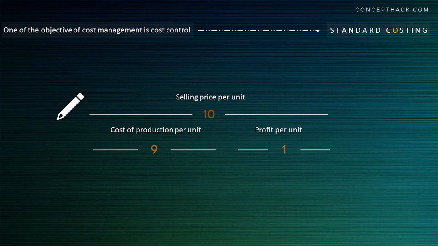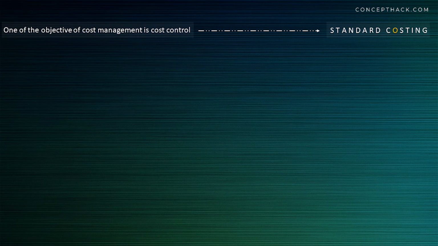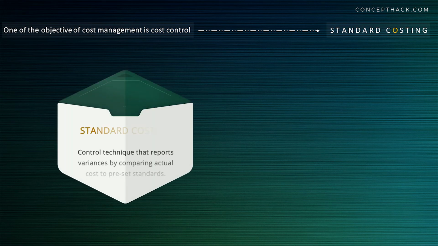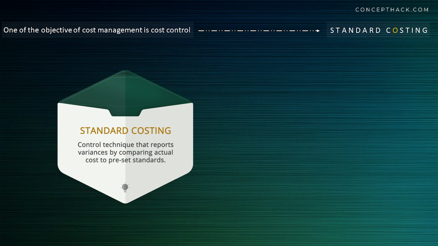Only thing that company can control and monitor is cost of production. And standard costing will help the company in this area. Under standard costing, we determine standard cost and compare the actual cost with standard cost in order to find the variance. With the help of all the examples, we can define standard costing as control technique that reports variance by